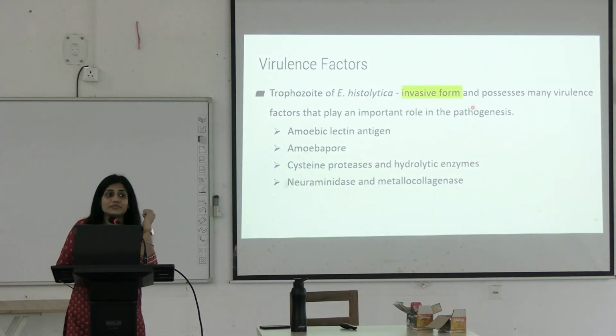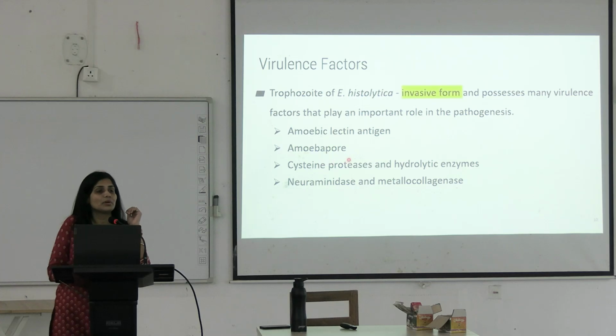What are the virulence factors of amoeba? We saw that trophozoite is the invasive form. It was invading the submucosa, it was invading the intestinal layer, and how was it able to do this? With the help of amoebic lectin antigen. Okay, this antigen helps this amoeba to attach to the intestinal layer. Then there is something called amoebapore.